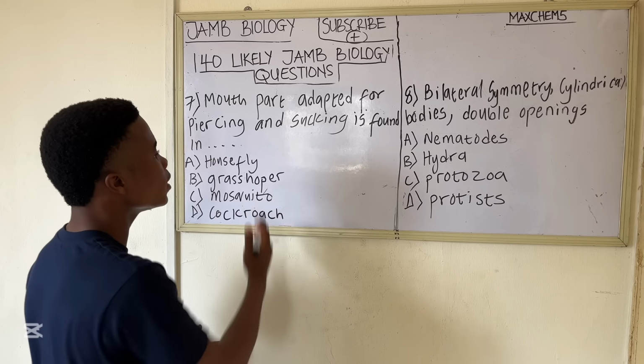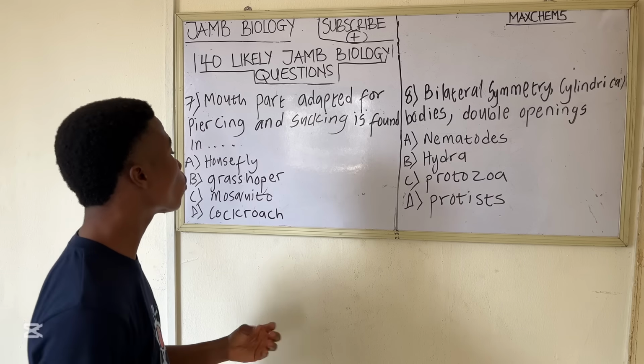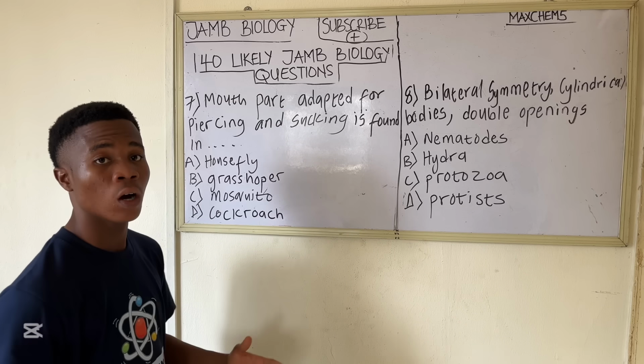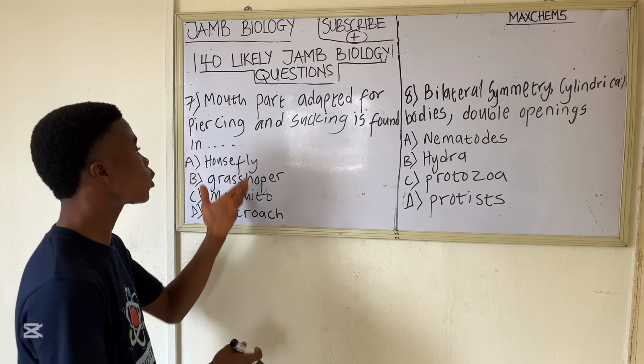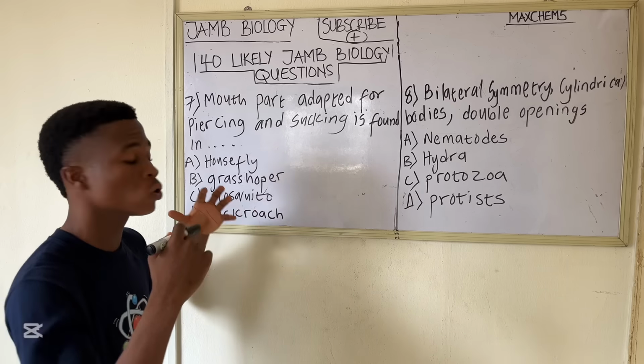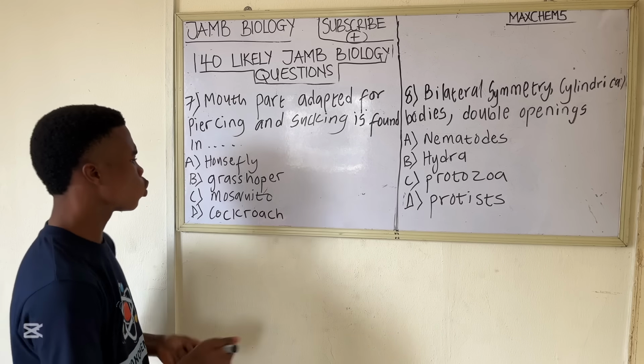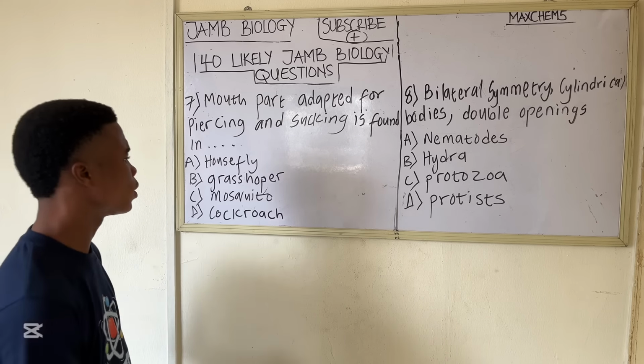The mouthpart is adapted for piercing and sucking. So there's a strong proboscis that enables them to pierce and suck human blood. You understand? And cockroach, the mouthpart is for chewing, similar to grasshopper. So the correct option to this question is option C, which is mosquito. So let's go to this.